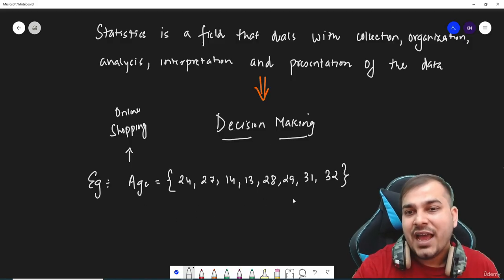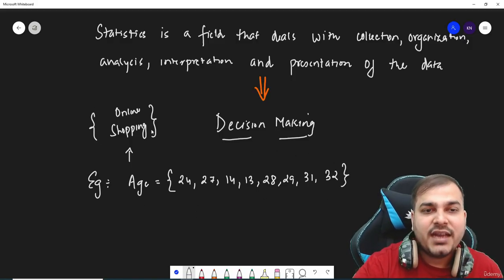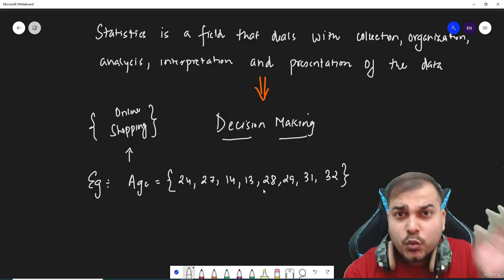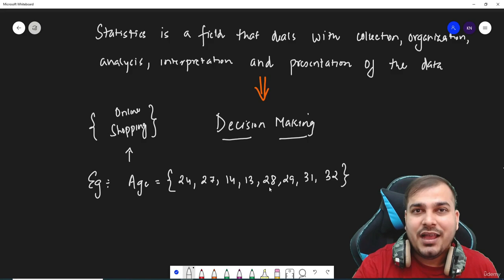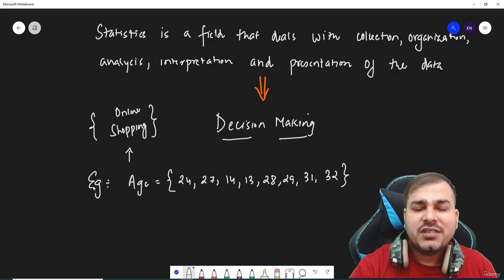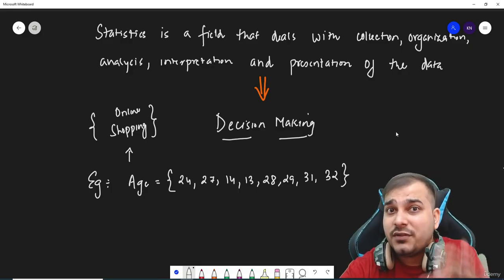Suppose I have this entire information, and I want to make a decision. Suppose I want to come up with some promotional offers. To which age people should I target and how should I target? From this feature, you will definitely be able to calculate some important things with the help of statistics.